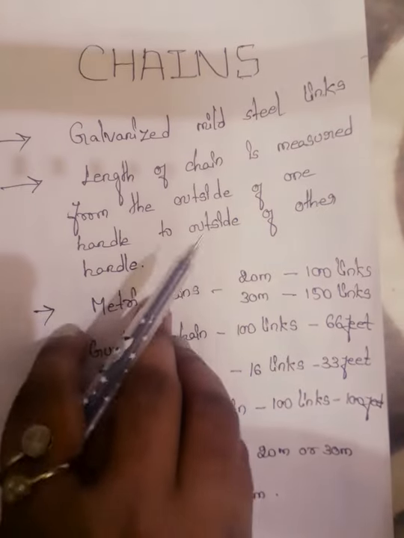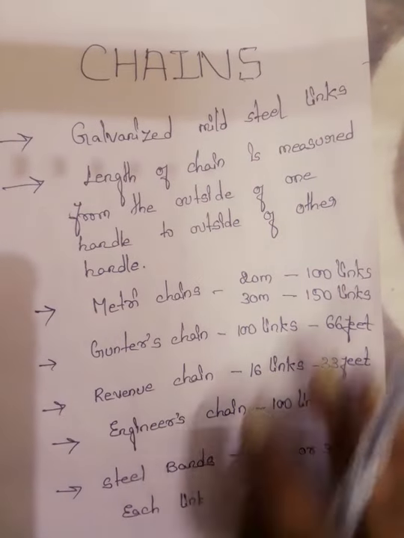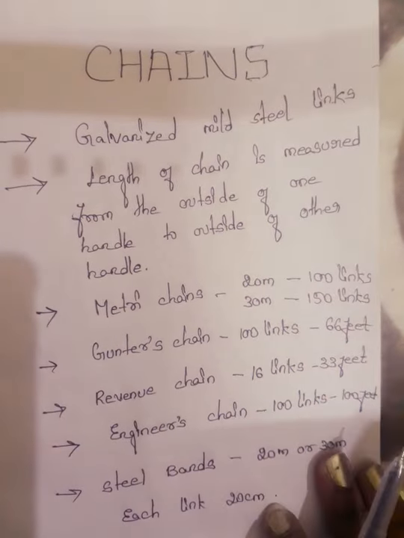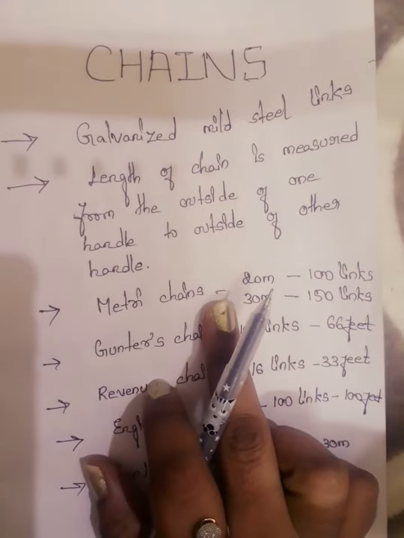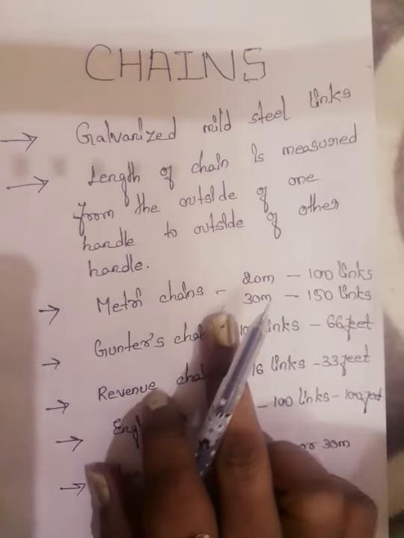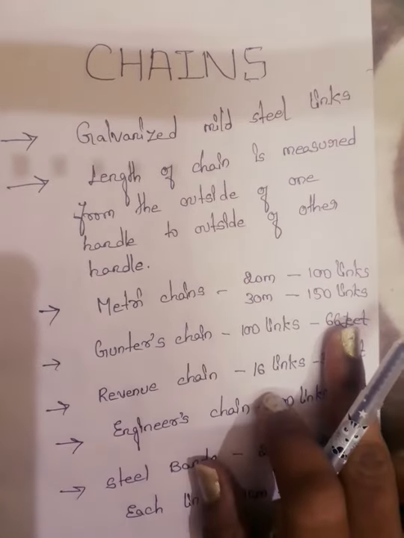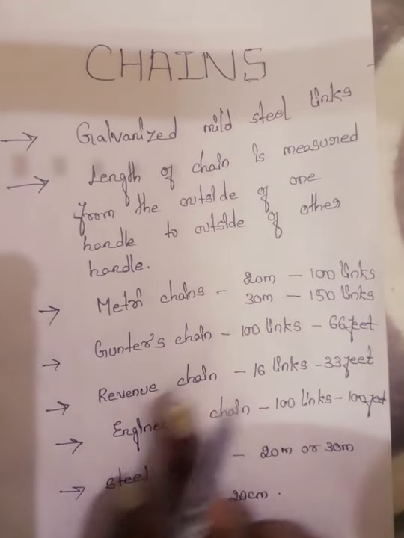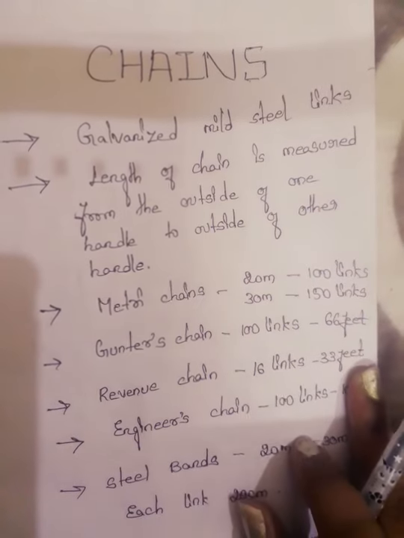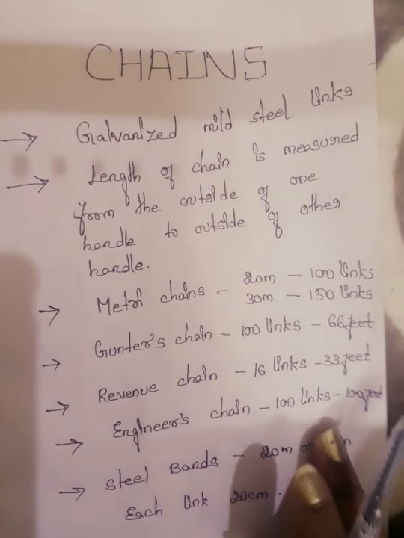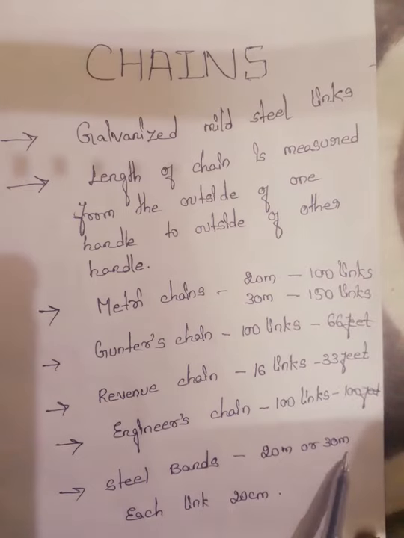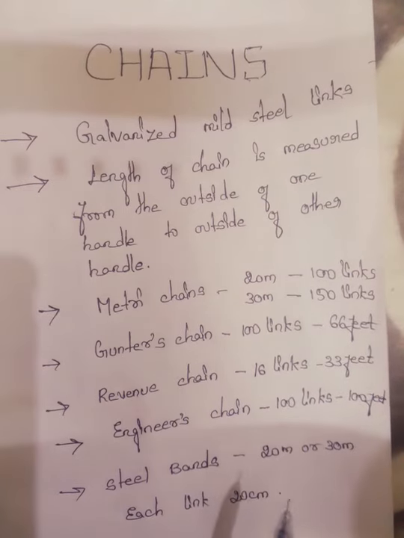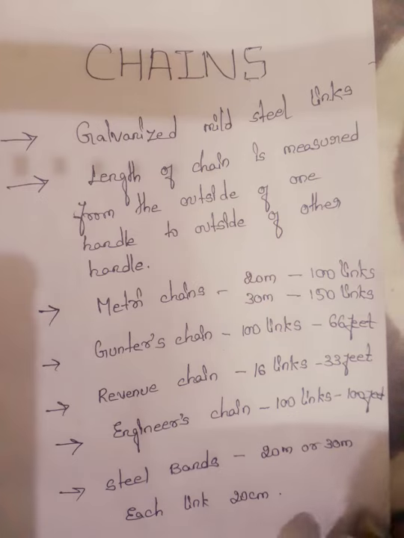So these are the various types of chains and these are the links. Metric chains: 100 links for 20 meters and 150 links for 30 meters. Gunter chain 66 feet and it will have 100 links. Revenue chain 16 links, 33 feet. Engineer's chain 100 links and 100 feet. And steel bands 20 meters or 30 meters, and each link is 20 centimeter.